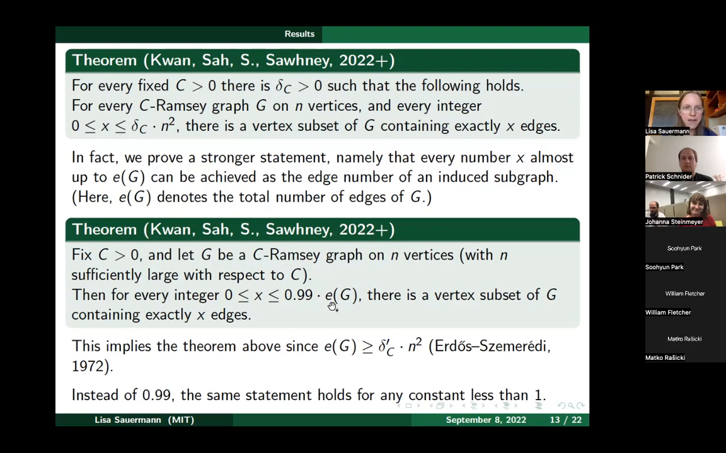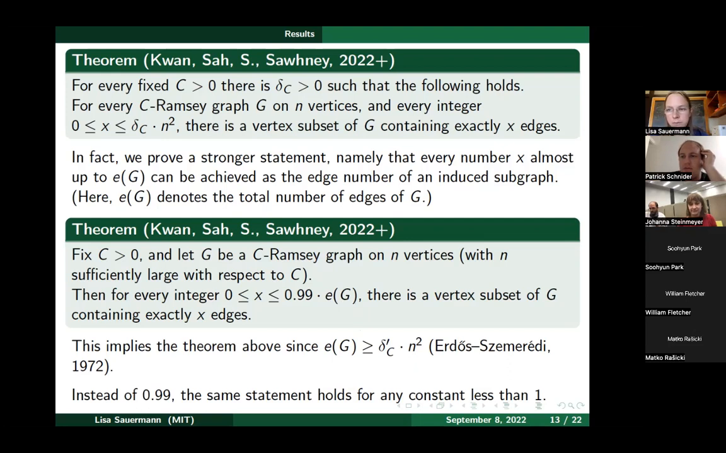Okay, any questions? I have a small one. Is it possible that it could also hold if you put a 1 there, but then just subtract something sublinear?